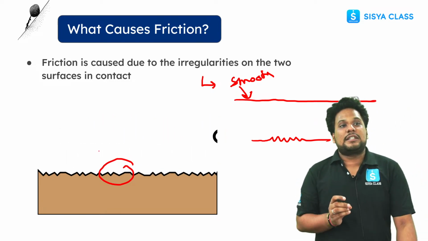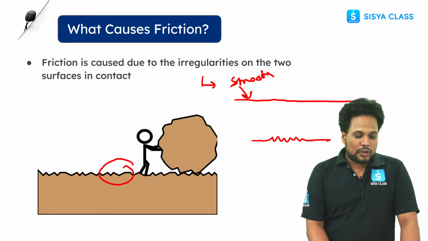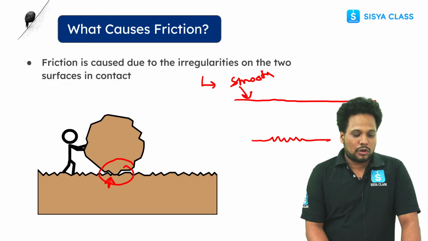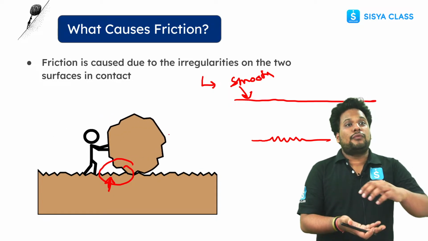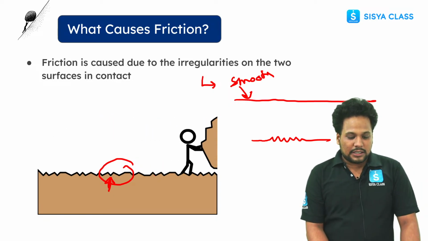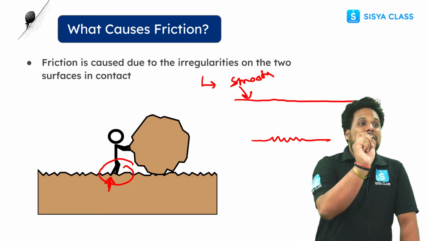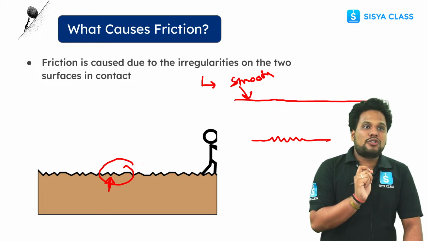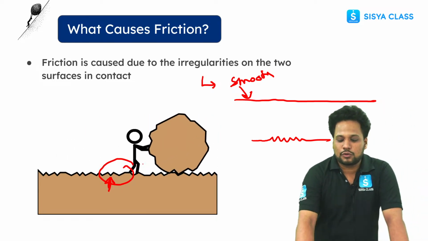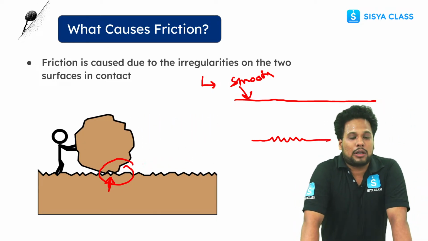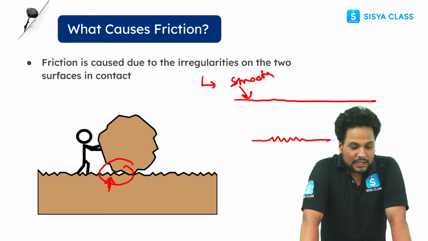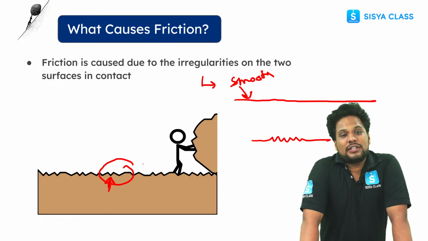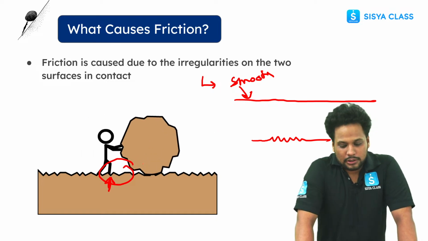Because of irregularities between the surfaces. ये जो irregularities है आपकी surface में, on the ground and the irregularities on the ball, they are going to fit. Okay, ये fit हो जाएंगे. आप देख सकते हैं यहाँ पे that they are going to fit at one point, and because of that it is going to resist the motion of the ball. This is clear. Tell me, इसी वजह से friction होता है आपका.